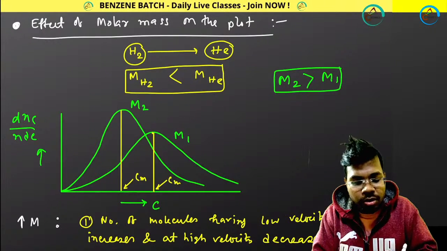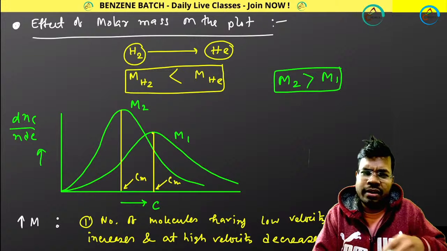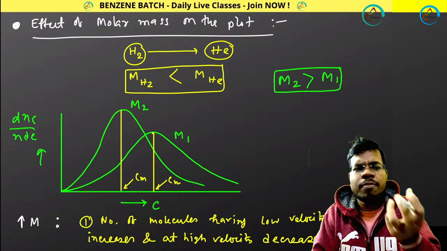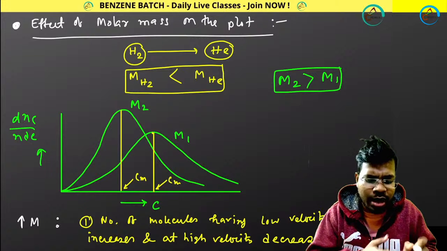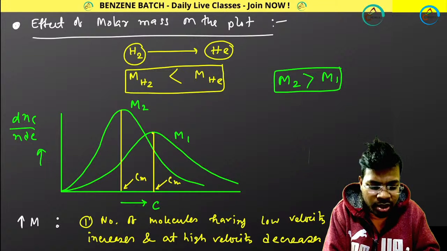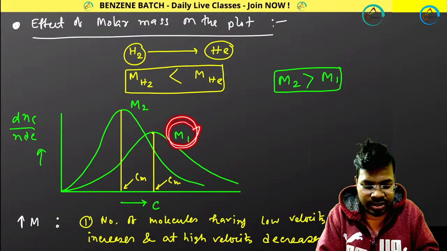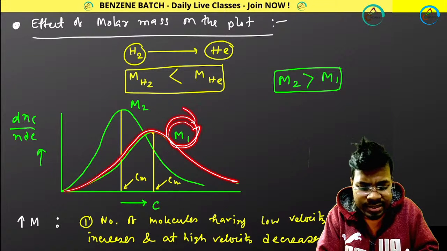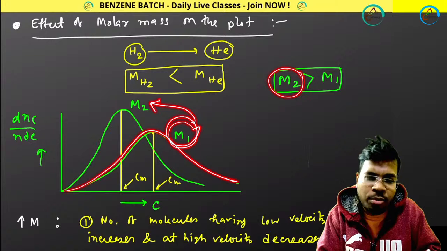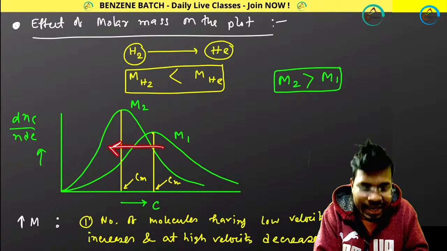Then coming to molar mass. In the case of molar mass, the opposite thing happens. If you are increasing molar mass, the mass of the molecule increases, so they cannot move easily. If they cannot move, what will happen? Initially you had M1 mass, and you are getting this plot. Once you increase the mass to M2, M2 is greater than M1. If you increase the molar mass of the gas molecule, the plot actually shifts towards the left.